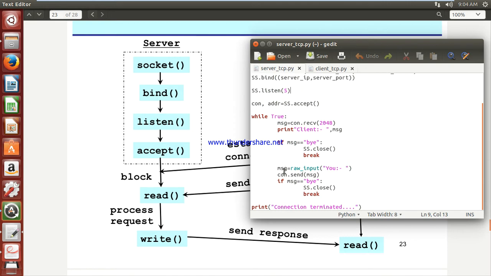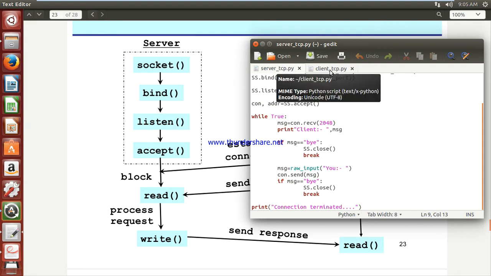Okay, now that message must get sent from your server one. So what is it? con dot send, that is the socket's send method, and pass that message that you want to send. Also, I am checking if that message is equal to bye. At that time I am also closing my own socket, that is socket dot close, and then break. After ending this while true loop, I am printing connection terminated. I hope you have cleared this scenario.